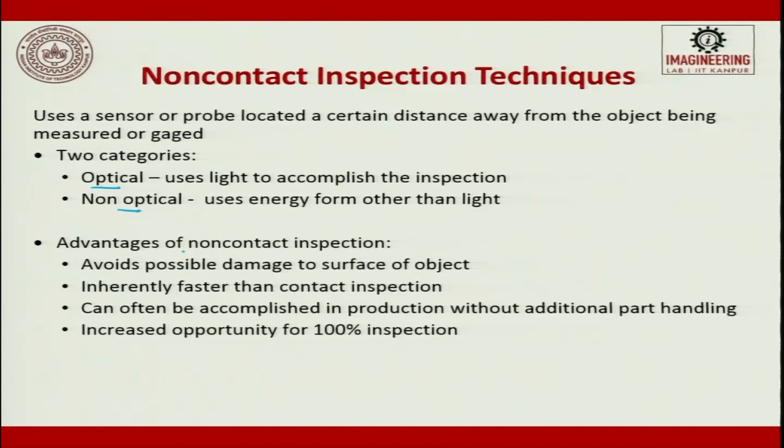The advantage of non-contact inspection is that it avoids possible damage to the surface of objects. That is what I said, soft materials, it can be skin, it can be rubber, it can be PDMS, whatever it is. It is inherently faster than contact, of course, because it is going to scribe over and then go, it will not touch. It will just move across it.